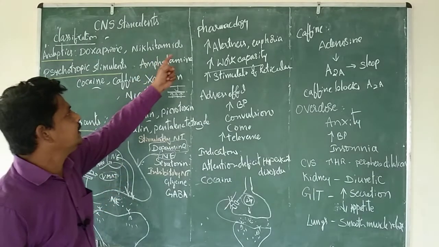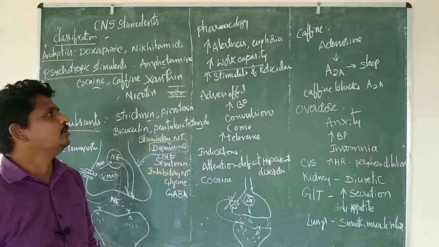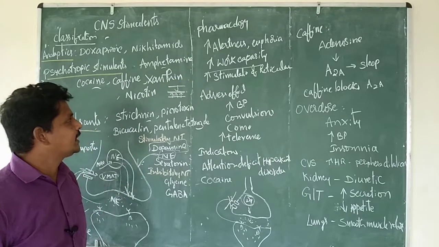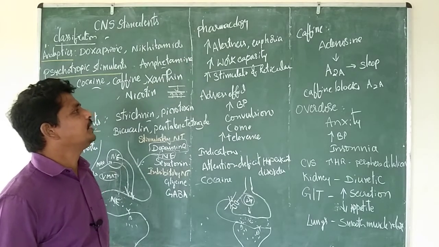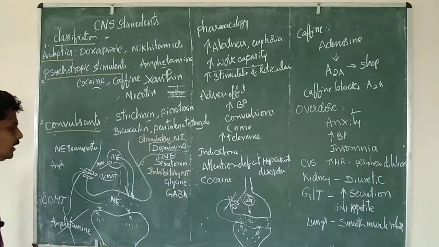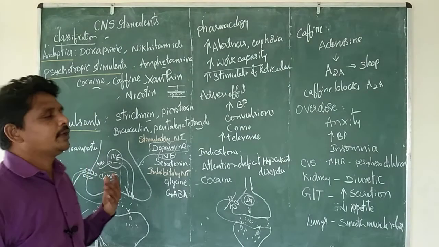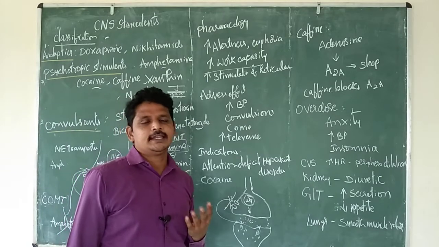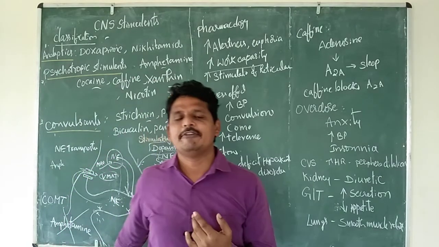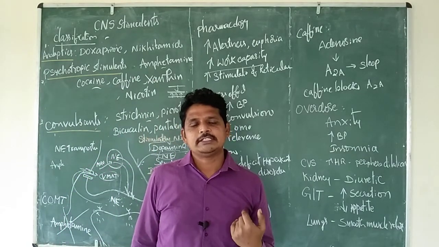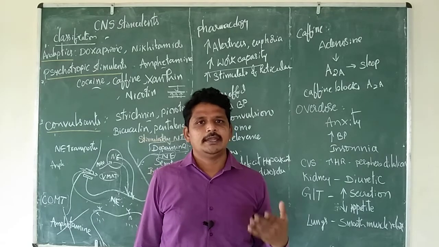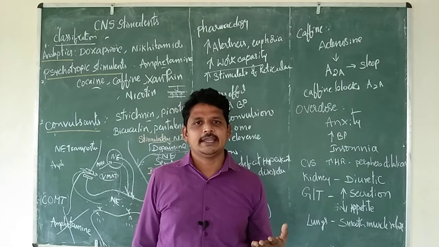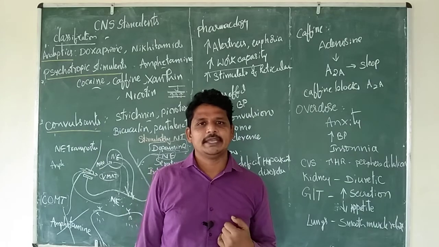Here we can see the pharmacology: increased alertness and euphoria, increased work capacity, and increased stimulation of the reticular activating system. Because of this increased work capacity, athletes try to take amphetamine. Obviously this can be tested and recognized, and that is called the doping test.